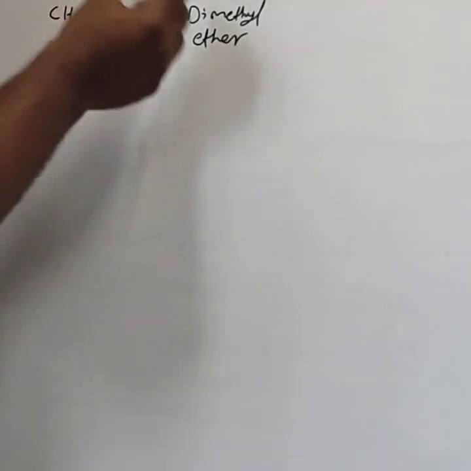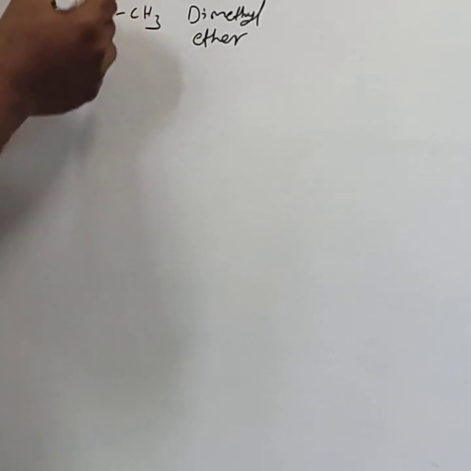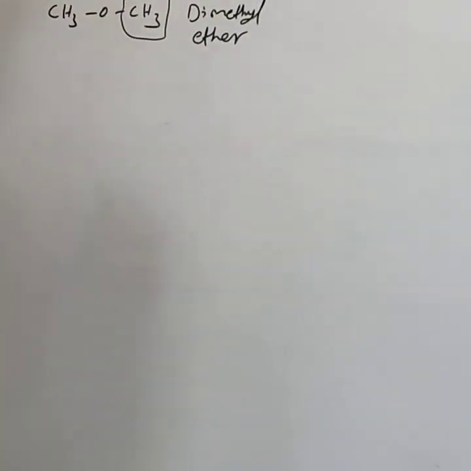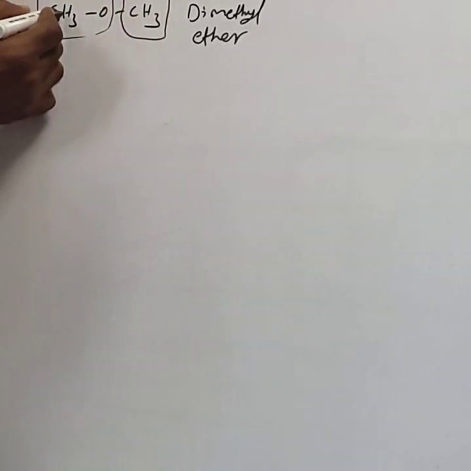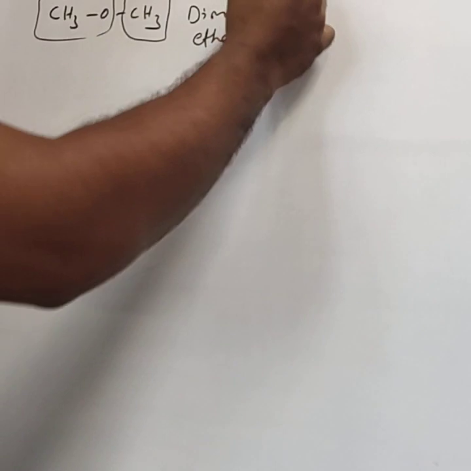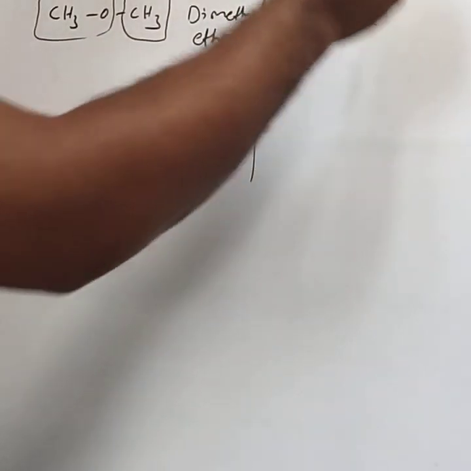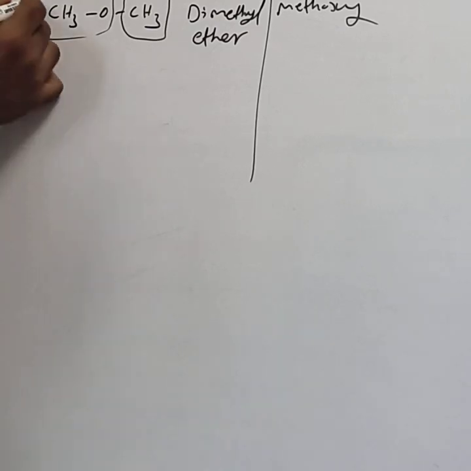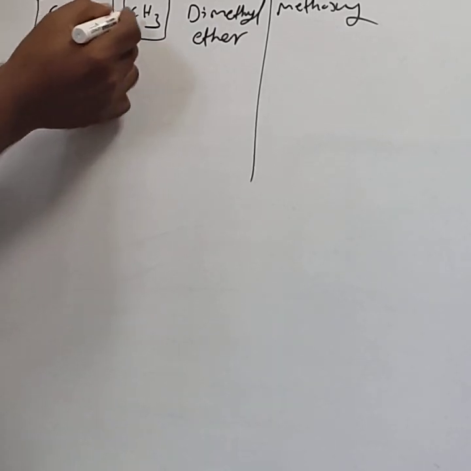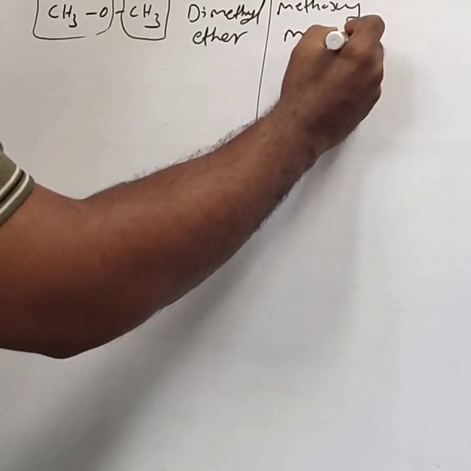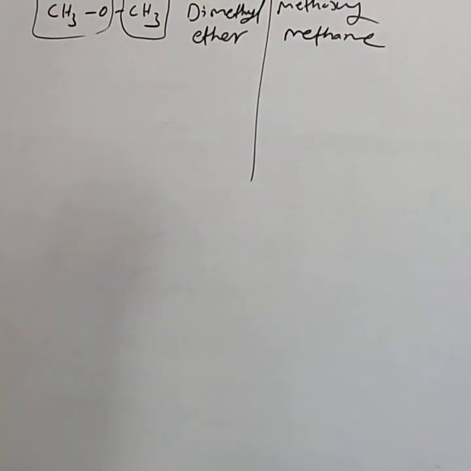Then the IUPAC name: the R groups are the same, hence one R group is the alkane and the other is the alkoxy. This is taken as methyl, so the alkoxy name is methoxy. Up to this part methoxy, then this part methane: methoxymethane. This is the IUPAC name.